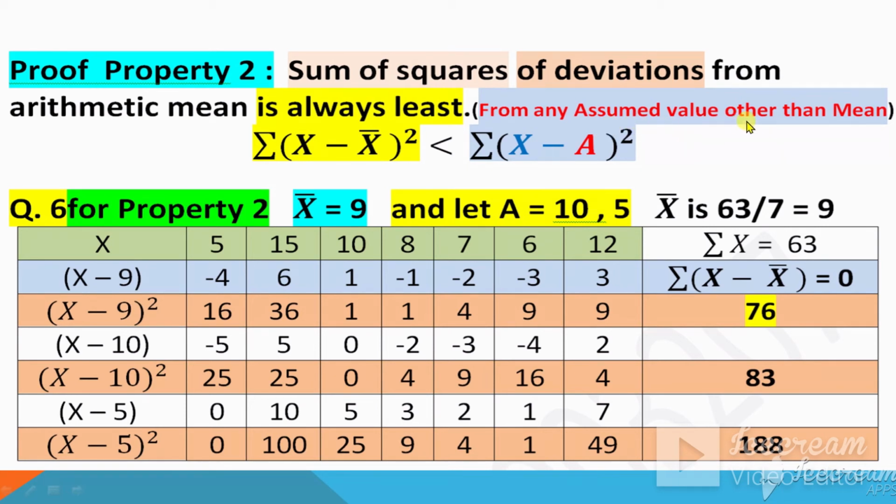A is any assumed value other than the mean. So these are other than the mean. You can use any one, either just 10 or just 5. I am doing it with two answers. Okay, now first this one, 10.